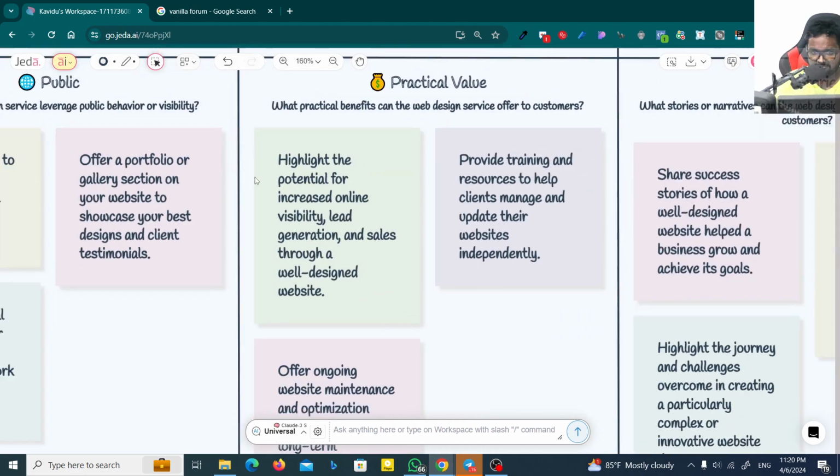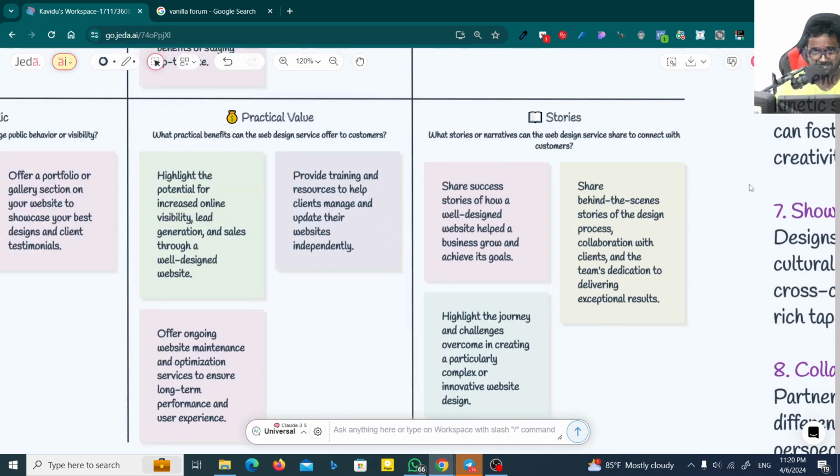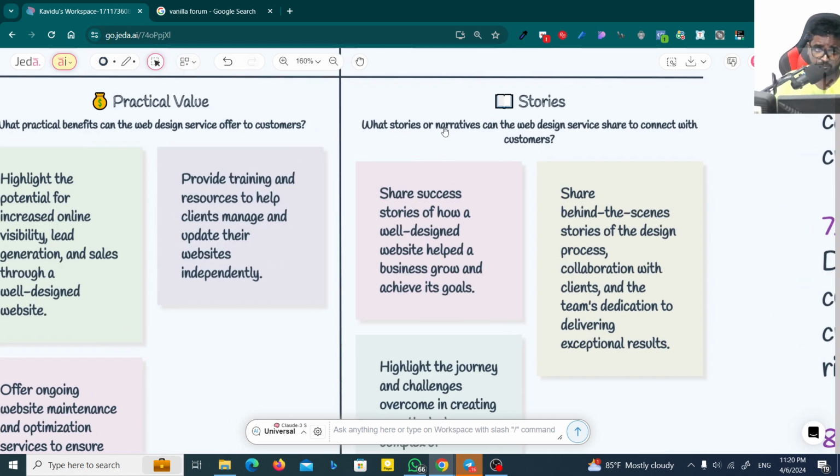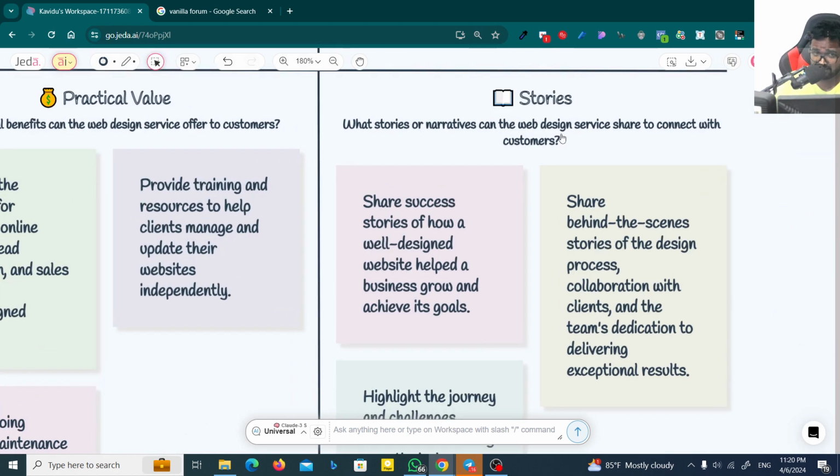Okay, and let's see about the stories. How can you use stories? What stories or narratives can the web design service share to connect with customers? You can share success stories of how a well-designed website helped a business grow and achieve its goals. I think it's kind of a case study.